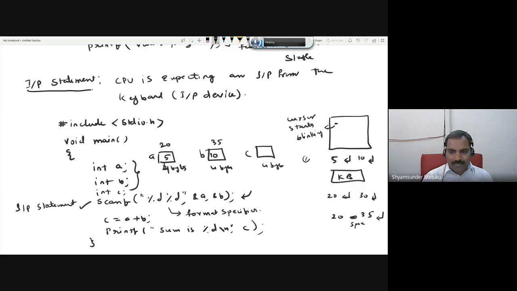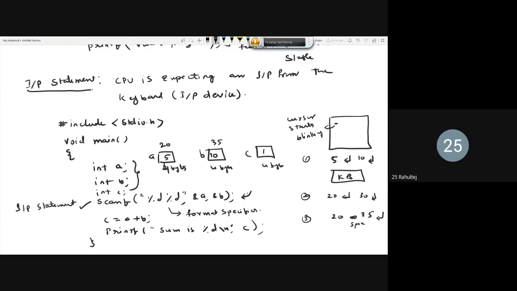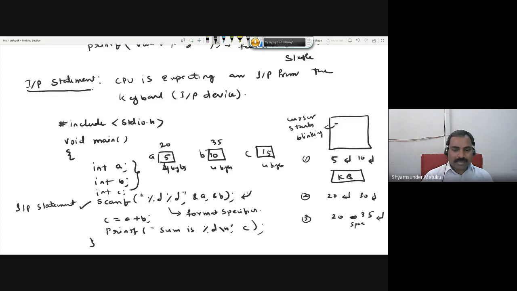If I give different inputs, the second input will be 20, and it changes every time you execute. Then finally, what is C is equal to A plus B? What is the value of A plus B? Maybe 5 and 10 I am giving. Then what is the result? 15. Then C is going to be updated at that time.